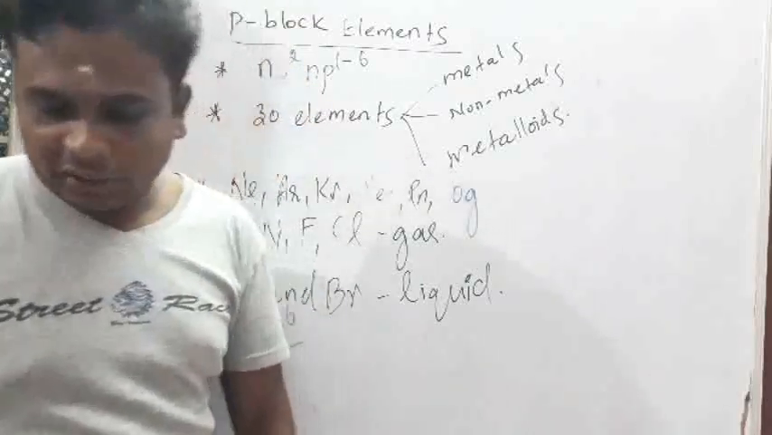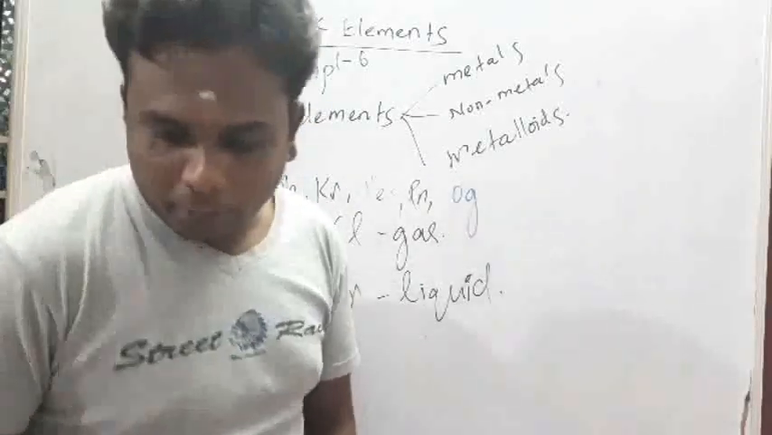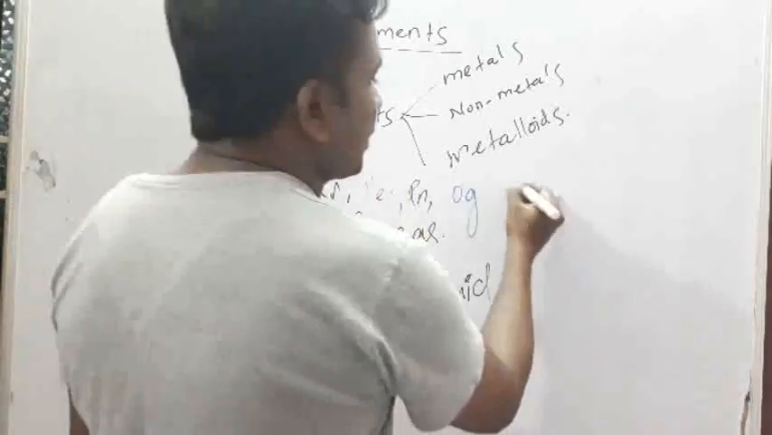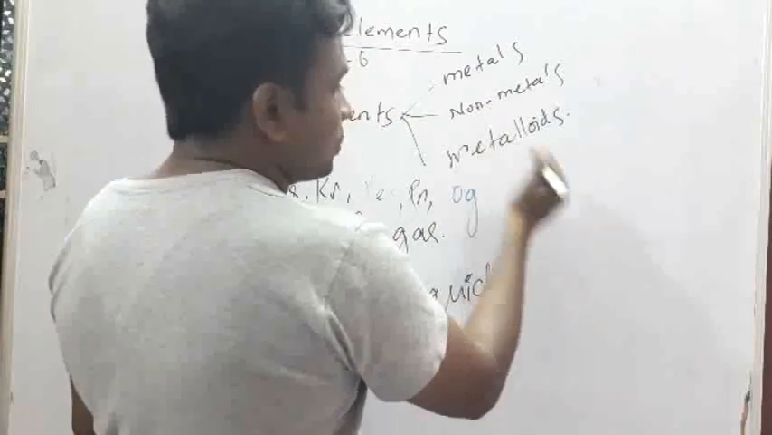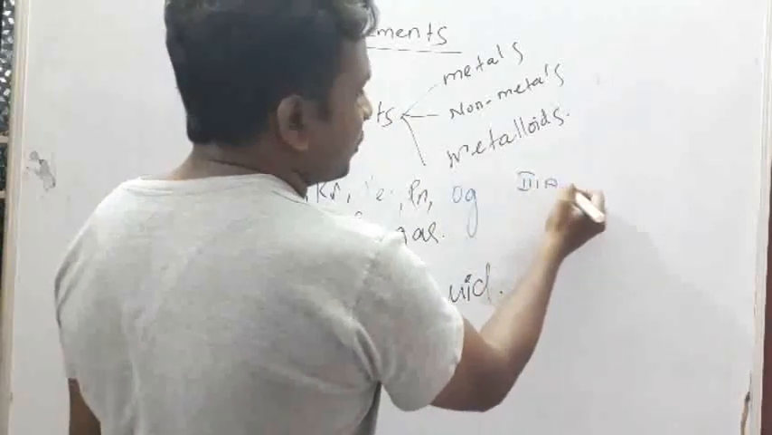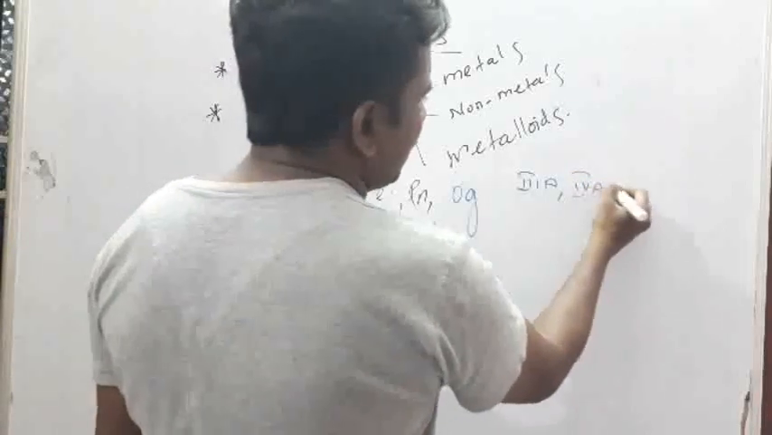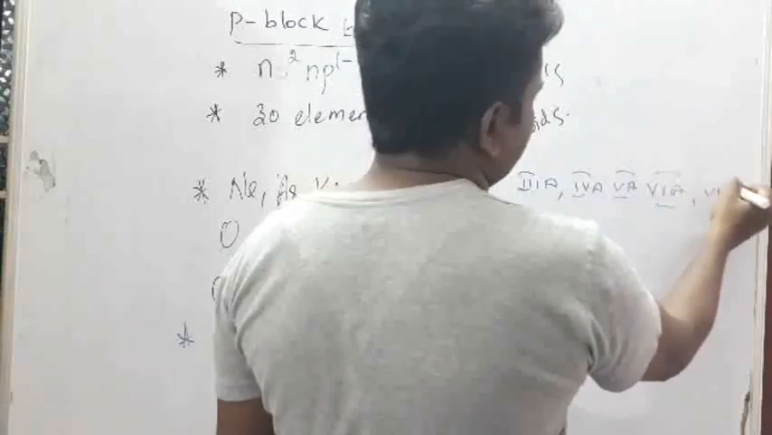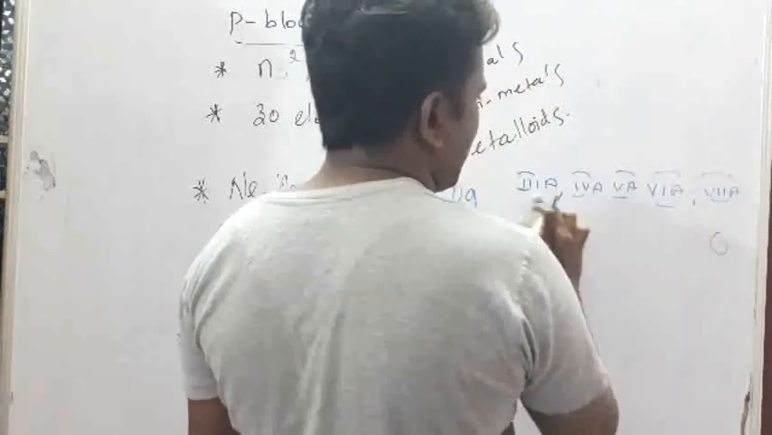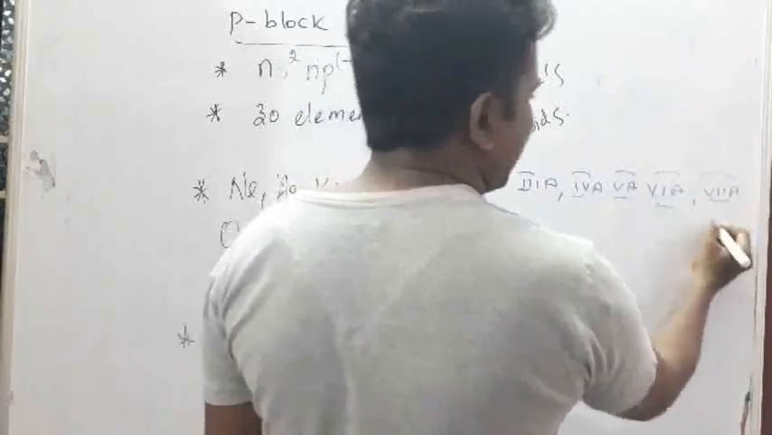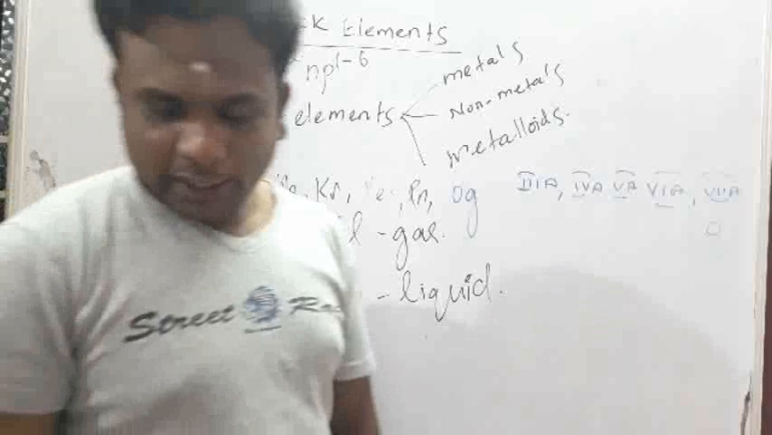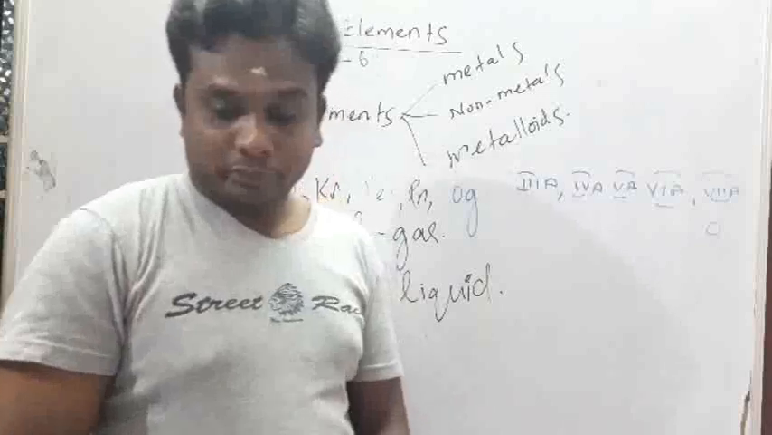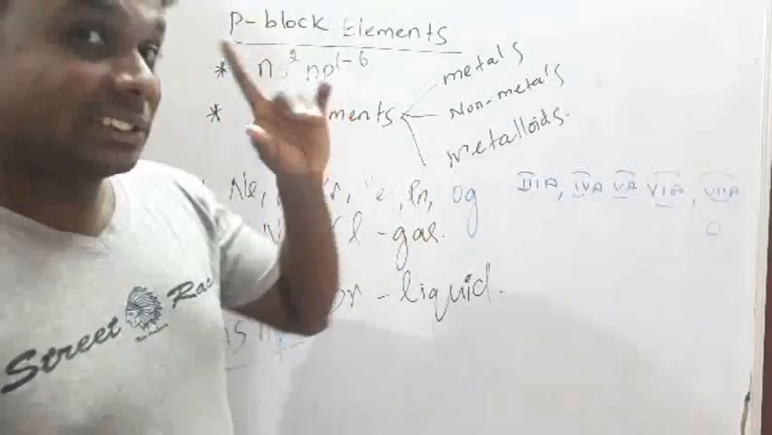Then the characteristics of the p block. In the p block, there are a total of 6 groups. What are the groups? 3A, 4A, 5A, 6A, then 7A, after that the 0 group, the inert gas elements. Totally 6 groups are there, with 30 elements, except helium.